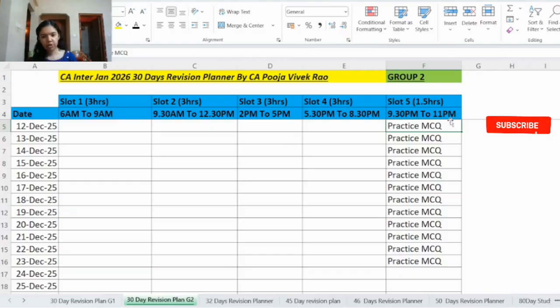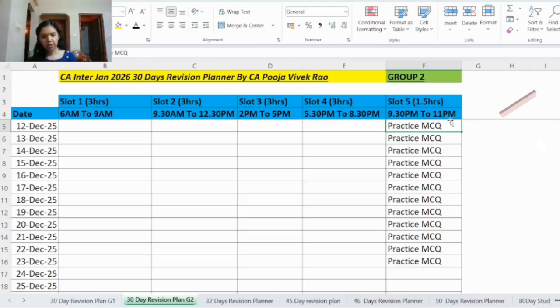So now relating to this MCQ, in the exam there will be two types of MCQ. One is case scenario based and other is independent MCQ. So for practicing independent MCQ, you have the MCQ portal. So when you log in into BOS Knowledge portal, you can find that there. And for the case scenario based MCQ, please go through the case scenario booklet.